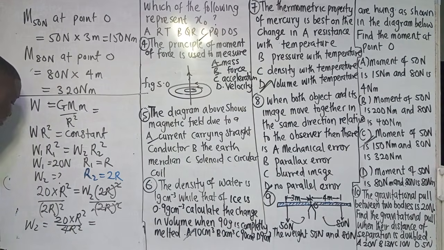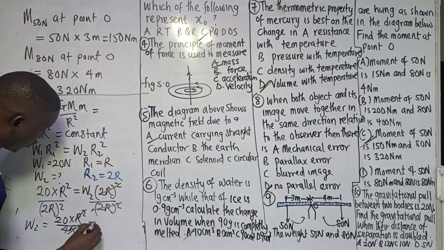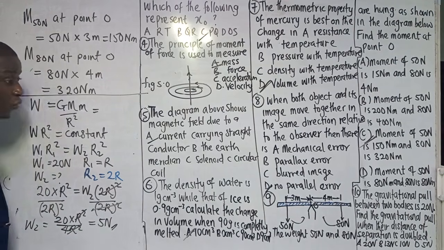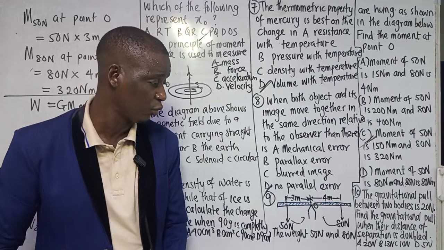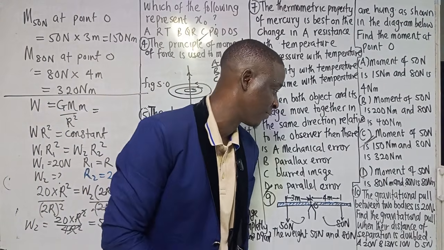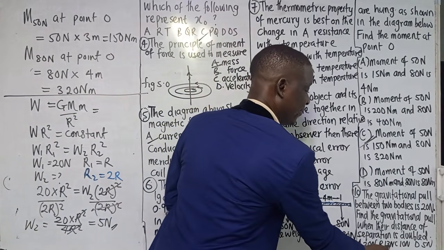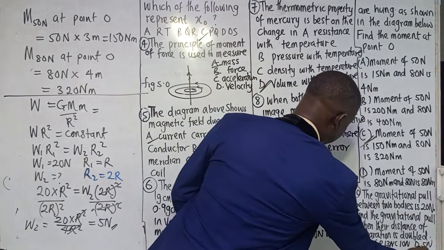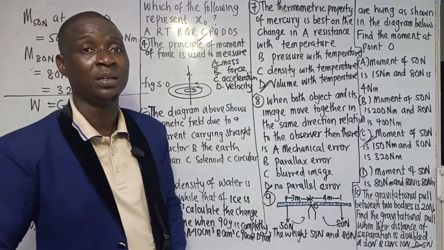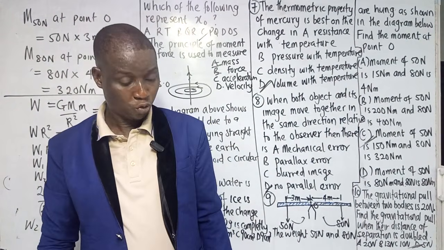R square will cancel R square, so our answer will be 5 Newton. Option A says 20 Newton, option B says 13 Newton, C, 10 Newton, and D, 5 Newton. So this D is the answer to that question. Thank you very much for watching. God bless you.